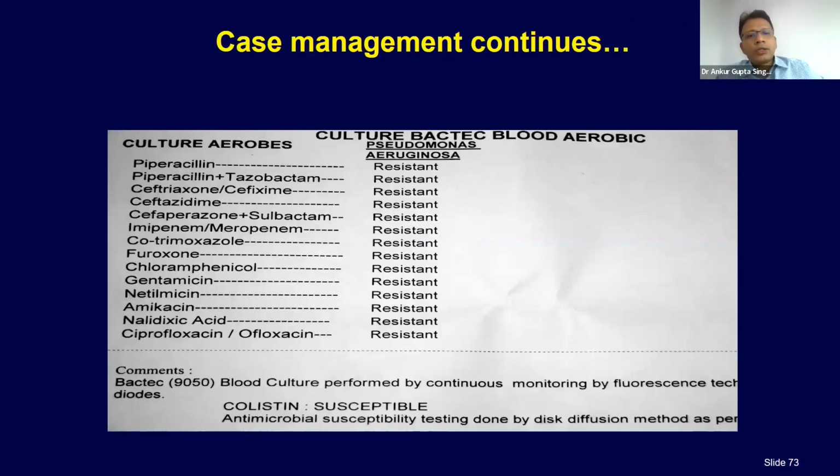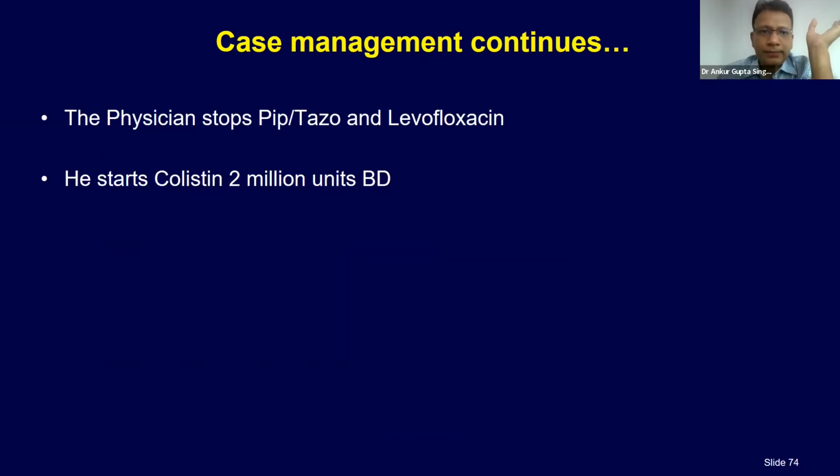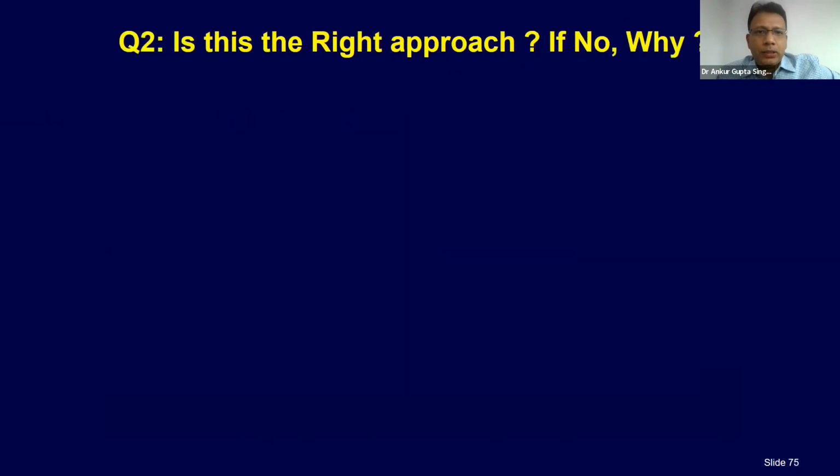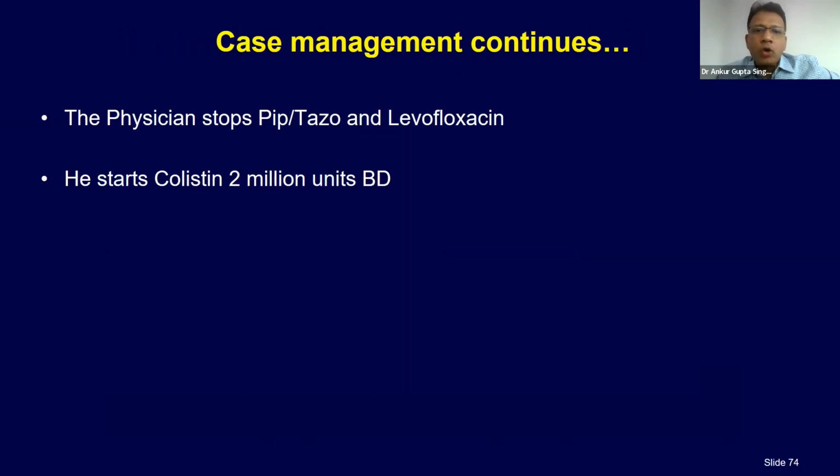Okay. Now suppose you get this culture report after 48 hours. Pseudomonas resistant to almost everything. Only colistin is sensitive. What to do next? So the physician stops Peptazo and levofloxacin, starts colistin 2 million units twice a day. Is this the right approach? Yes or no? No. Why?